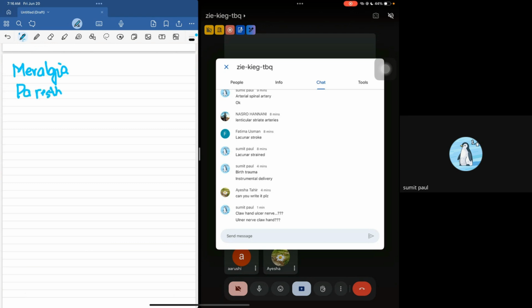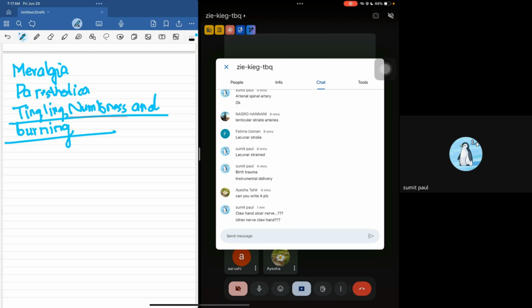In meralgia paresthetica, the patient is going to be fat. So they are going to give you a 30 or 32-year-old female, and that female is going to be obese. The patient is going to say, I'm having tingling, numbness, and burning as well, right? So these are the things that are gonna happen in case of meralgia paresthetica.